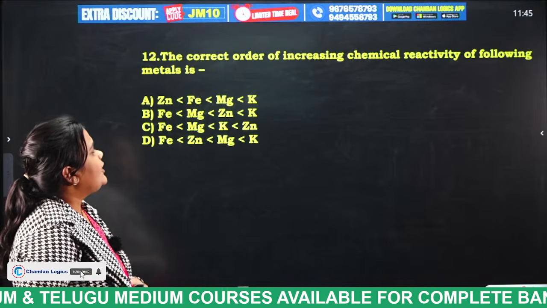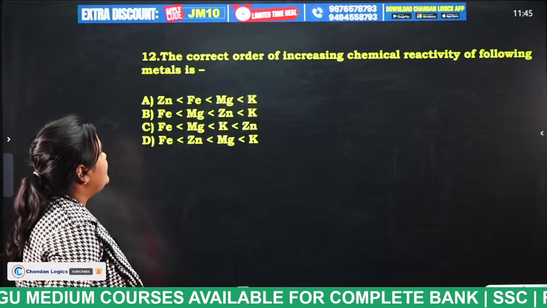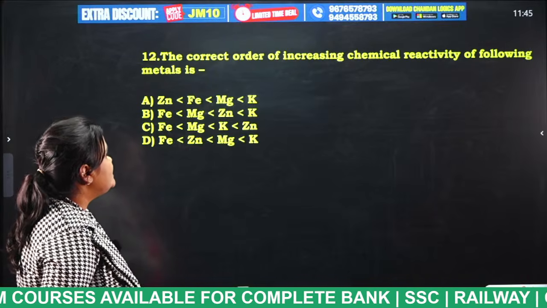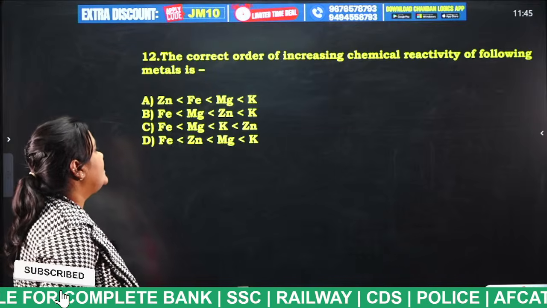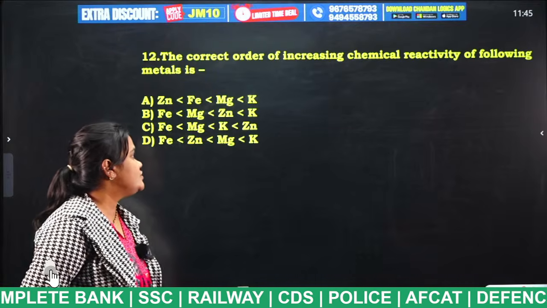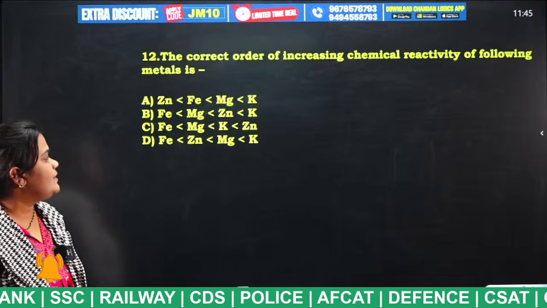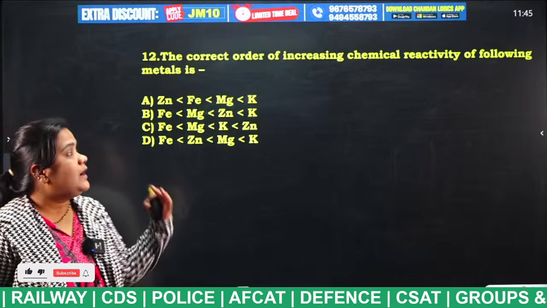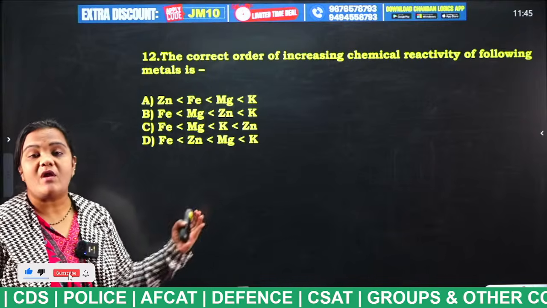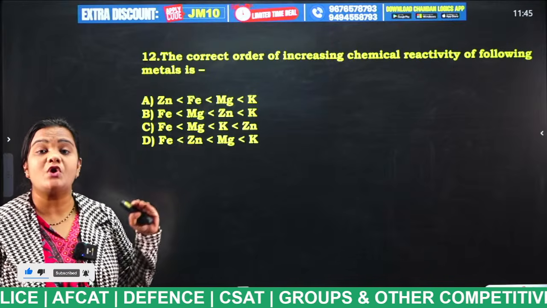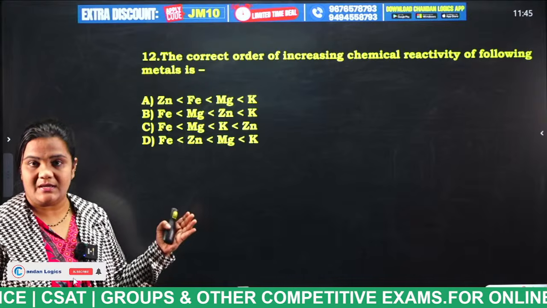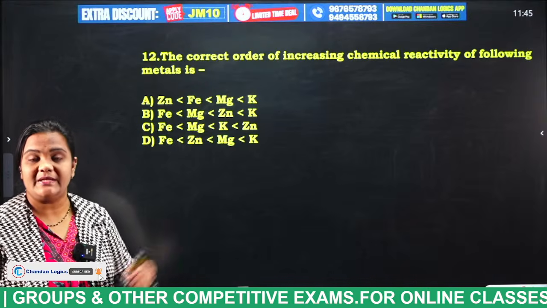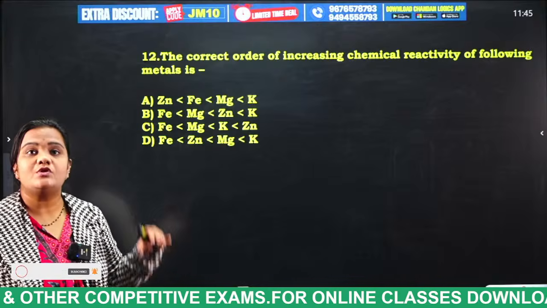The correct order of increasing chemical reactivity of the following metals is: zinc is less than, ferrous is less than, magnesium is less than. Now try to tell the answer for this question, students. Each and every student who is in the live session, tell me the increasing order of chemical reactivity. As we all know, which are the most chemically reactive metals, students? Potassium.